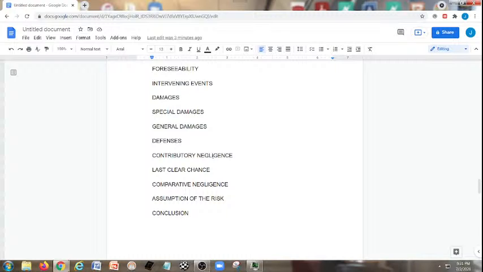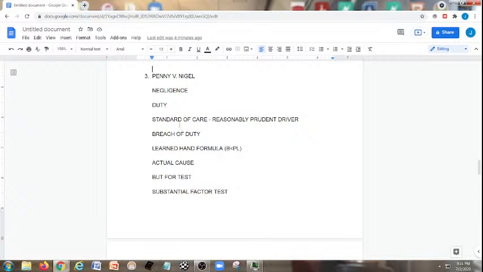Also, if Penny is found at fault by the court for any degree of her injury, she would have her recovery reduced by that degree of fault. And then if there's any argument that Nigel could make that Penny was aware of a risk, which it doesn't appear, and that she voluntarily assumed such risk regardless of the outcome, that would be a viable defense, but it doesn't look like that here. So in conclusion, it looks like Penny will be able to safely argue a negligence claim against Nigel.